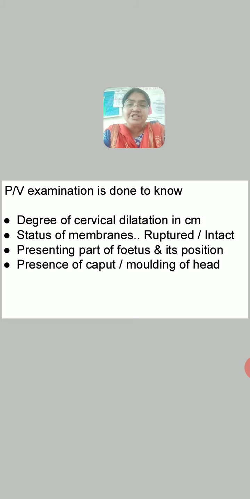So the condition is the same, but when to consider it normal, when to consider it abnormal, you should be able to make out, because all obstetric conditions are emergencies. You cannot waste time. Without delay, you require the patient to be referred. You have to send the patient to a gynecologist because the case has gone beyond your limit. So you should be very clear about your limits.